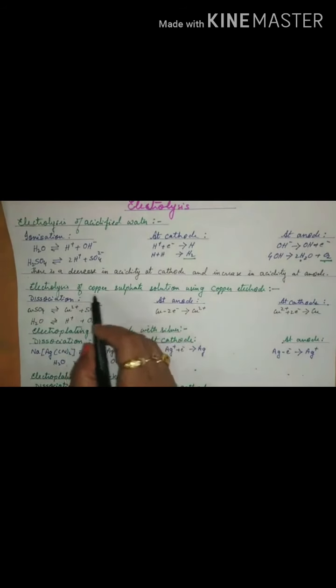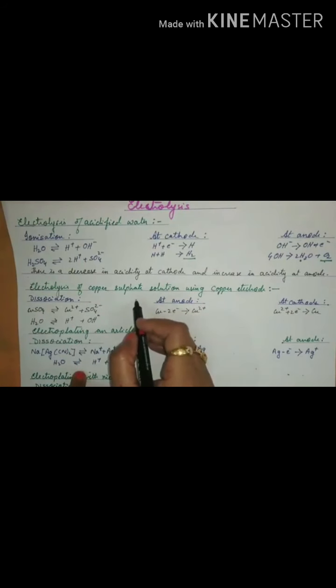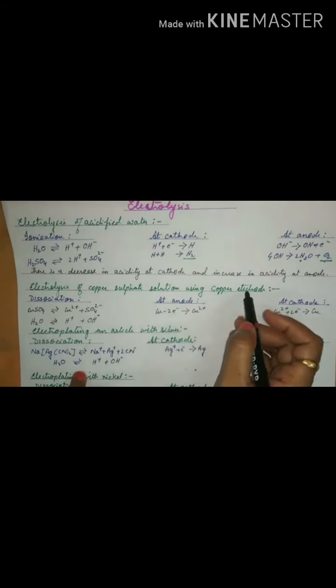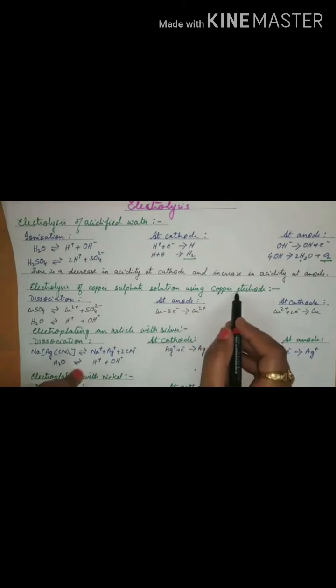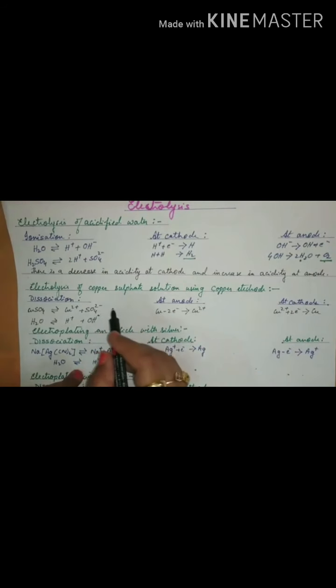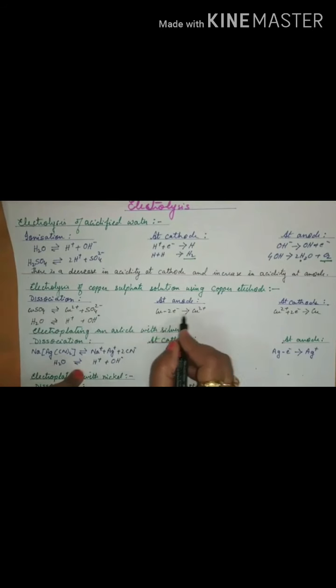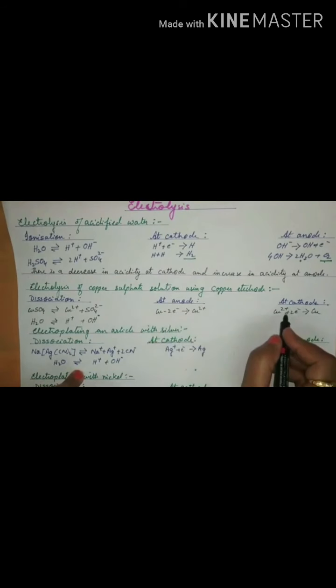When that same copper sulfate solution is electrolyzed but with a copper electrode, first the dissociation is the same: copper ions and sulfate ions, whereas water will give you H plus and OH minus ions. But since the anode is made of copper, instead of discharging hydroxyl ions, copper ions will be liberated at the anode. And at the cathode it is the same, the copper ions will go and get discharged, giving you copper metal.